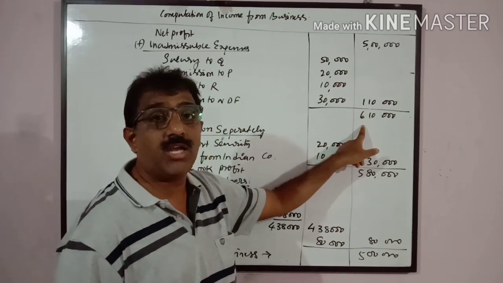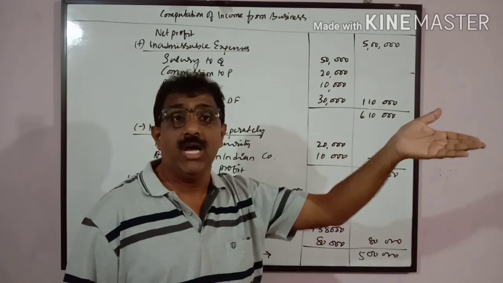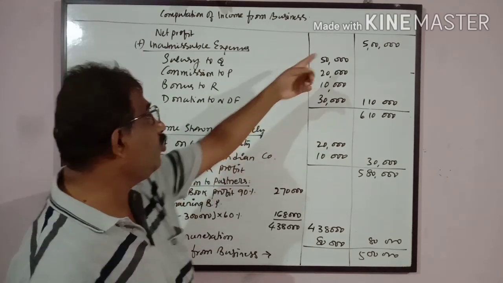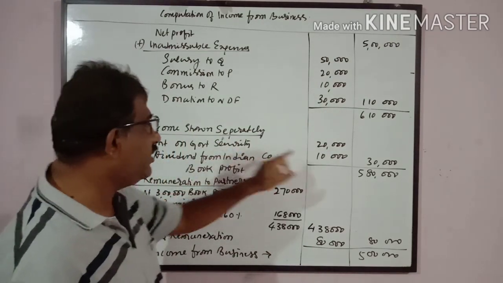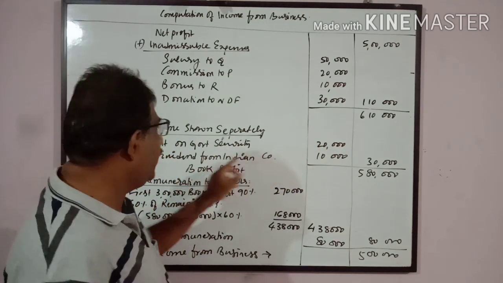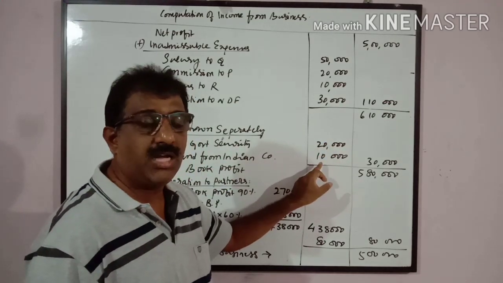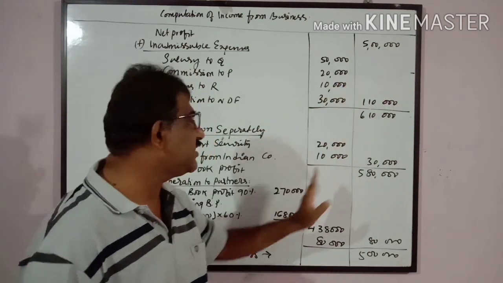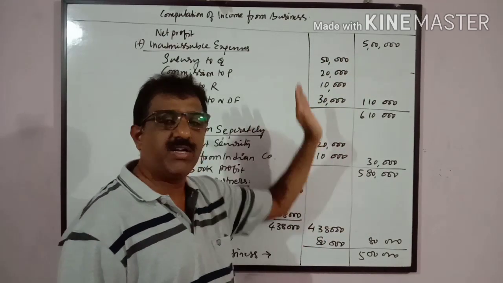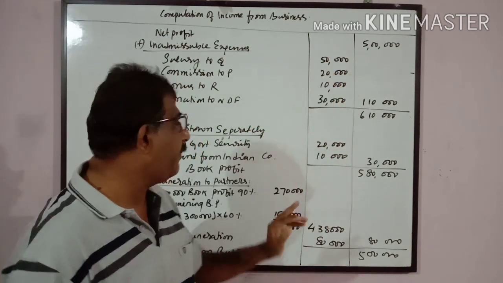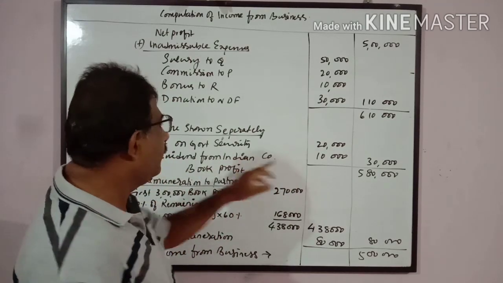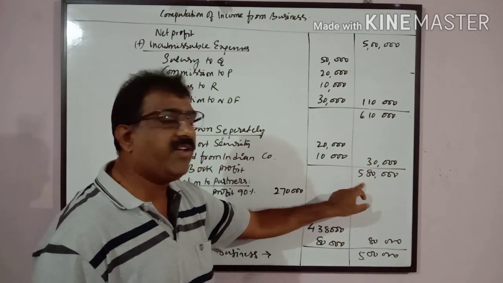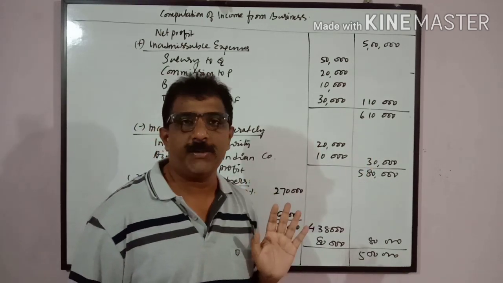Any other incomes chargeable separately should be charged under different heads of income. So there are 2 items given which are included in this 5 lakhs: interest on government security 20,000 and dividend from Indian company 10,000. These come under the head other sources, but they are added to this profit, so we have to minus them now. Whatever was added earlier, we have to minus; whatever was deducted earlier should be added back. So these two are to be deducted from the profit. 6 lakh 10,000 minus 30,000, 5 lakh 80,000 becomes the book profit.